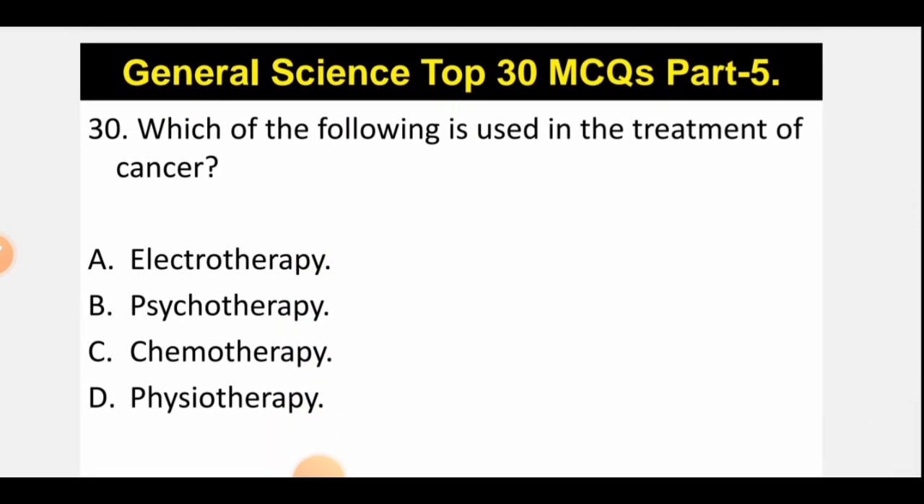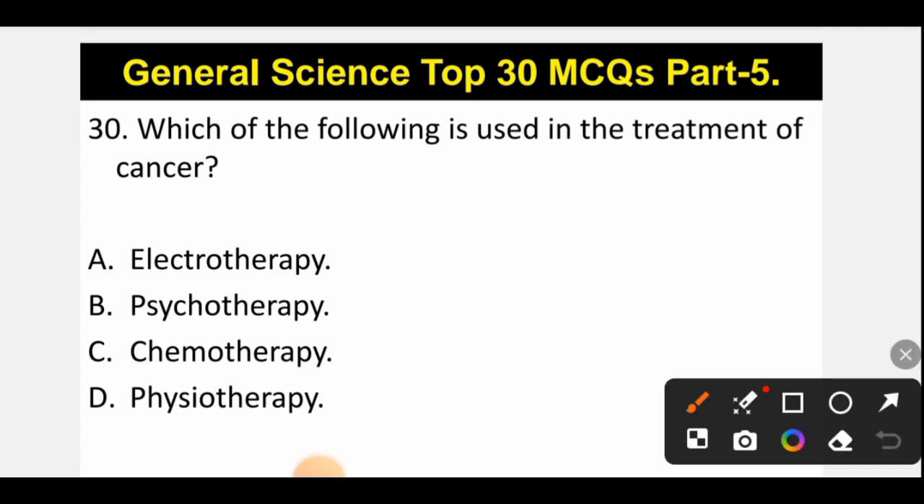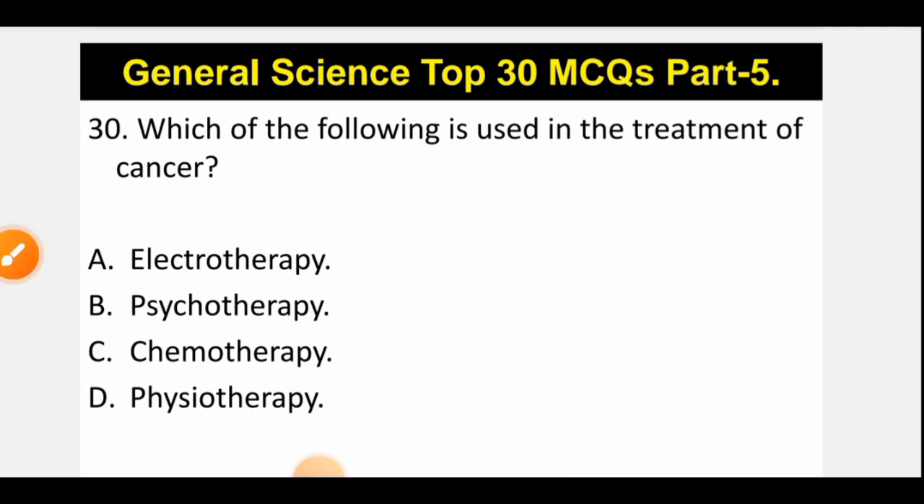Which of the following is used in the treatment of cancer? So the correct option will be option number C, that is chemotherapy. Chemotherapy means using certain drugs and medicines for the treatment of cancer, and through chemotherapy cancer can be treated. So C is the correct option, that is chemotherapy.